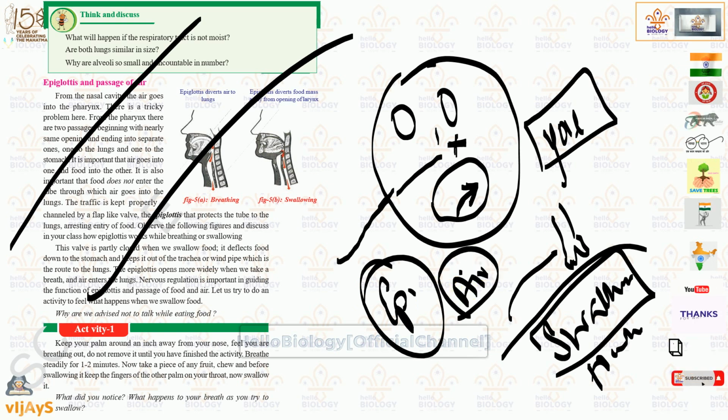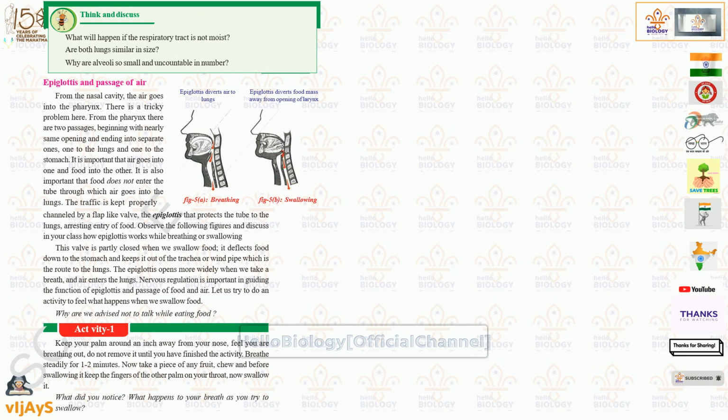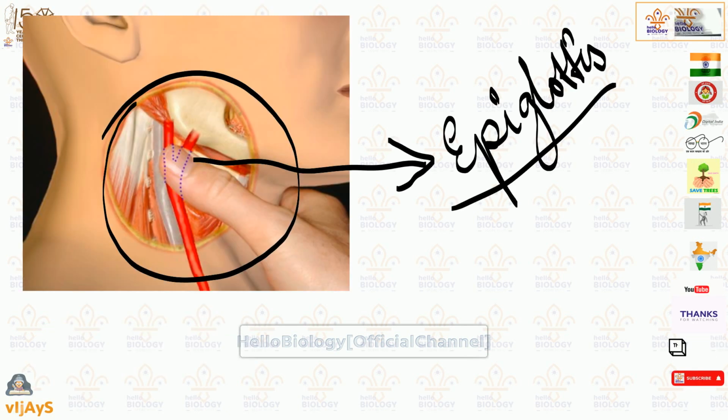Then only you will be called a genius student. Otherwise, we will become genius means no. If a student won't complete these basics also, he won't become any expert. These are the things to get you expert. Understood? So this is the thing here about epiglottis, and we will move to next topic here.